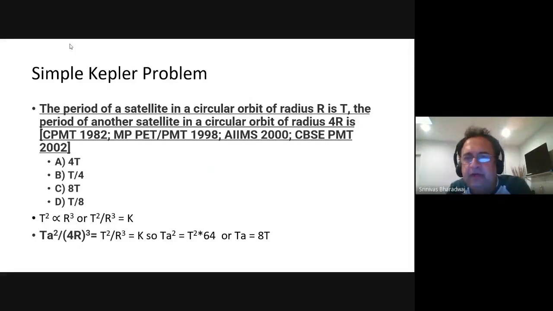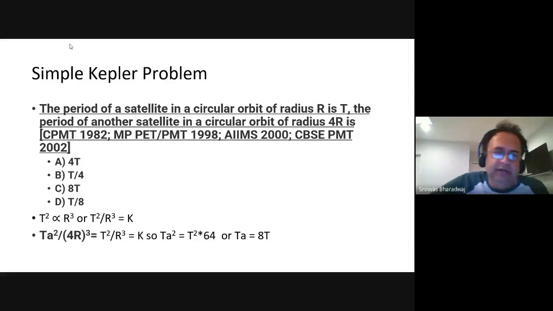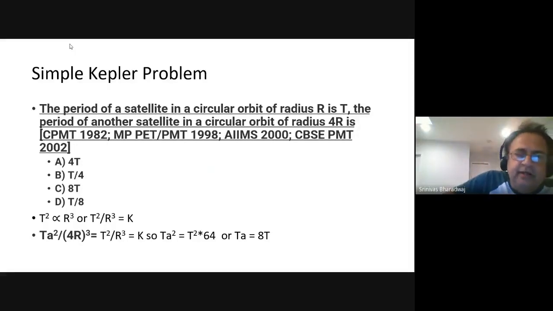Therefore, if T square by r cube equals a constant, then for the other planet, it is T2 square by 4r the whole cube. 4r the whole cube is 64. So now you divide the two equations, and you find that T2 square equals T square times 64, because the r cube will cancel and 4 cube is 64. Therefore, T2 equals 8 times T.